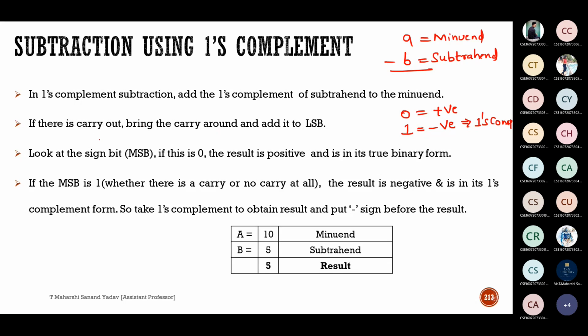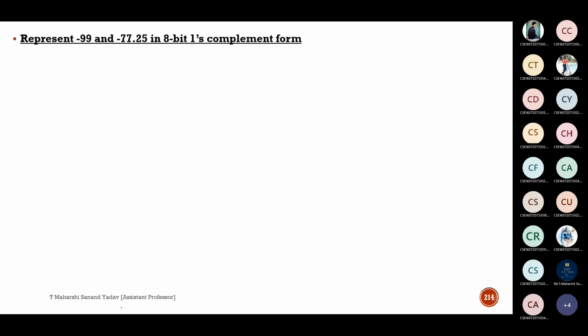Simply you need to remember this statement so that you can easily solve the problems. First step is we need to perform ones complement of the subtrahend and add it to the minuend, and if any carry is generated, add it to the least significant bit. After that you check the most significant bit sign. If it is 0, the result is positive. If it is 1, the result is negative. If your result is negative, then you have to perform ones complement on the result. Now, you'll get clarity if you solve some problems based on this statement. So, can anyone represent minus 99 in 8-bit ones complement form and tell me the answer? I want the ones complement of minus 99.